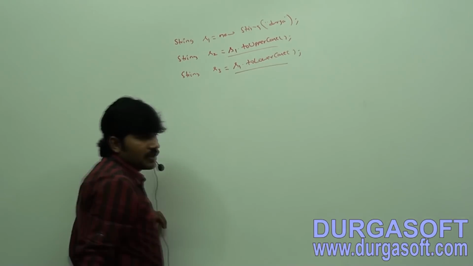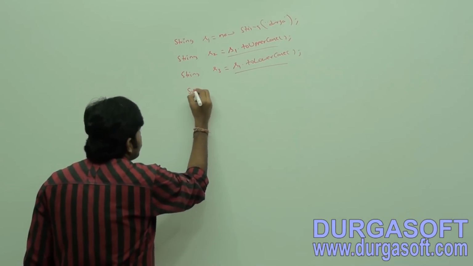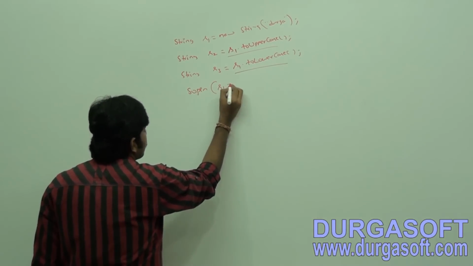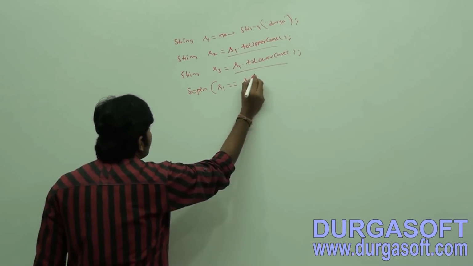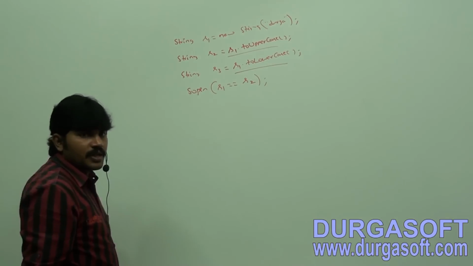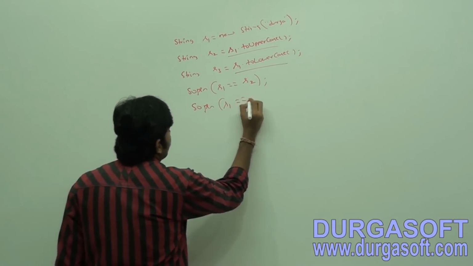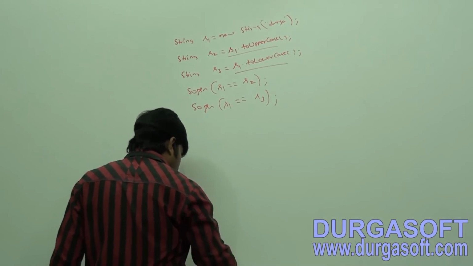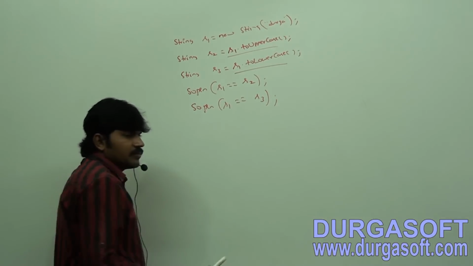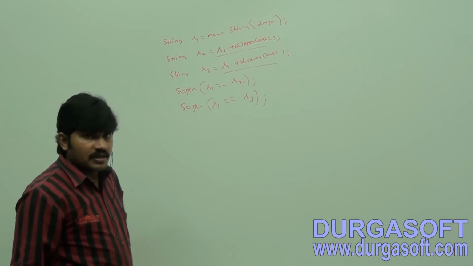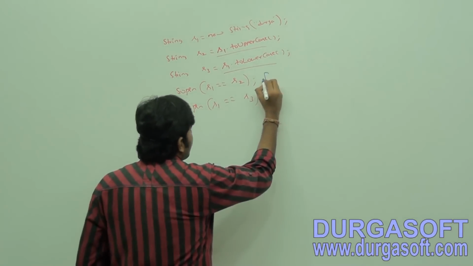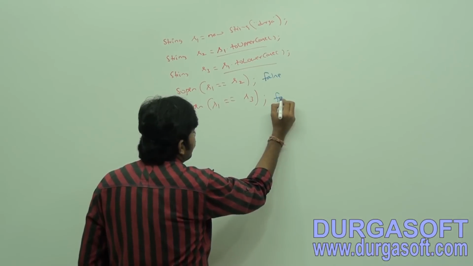Now System.out.println(s1 == s2), System.out.println(s1 == s3). Because of runtime operations, the created objects are different. That's why in the first case what is the answer? False. Second case, what is the answer?